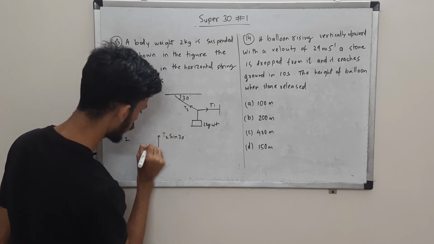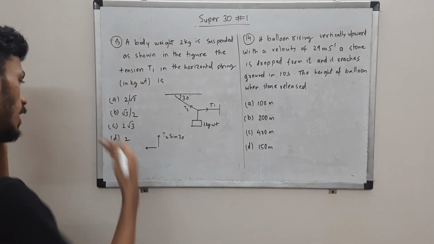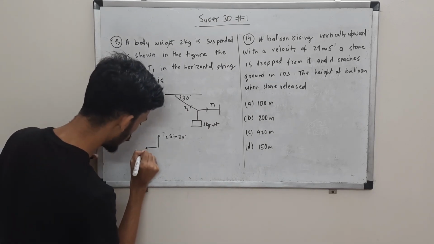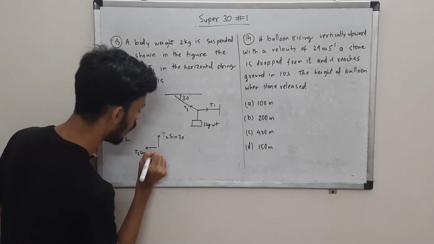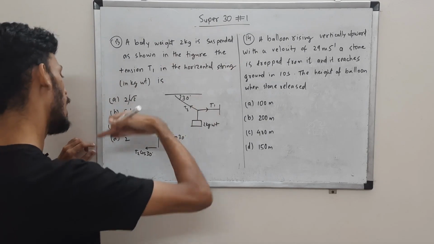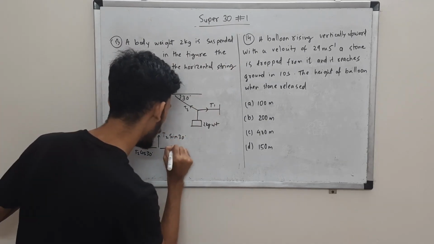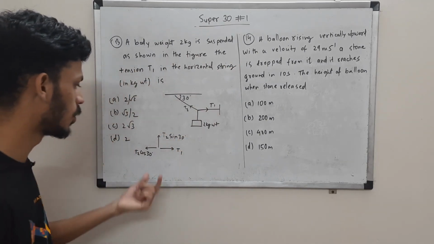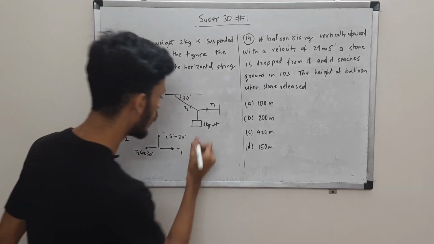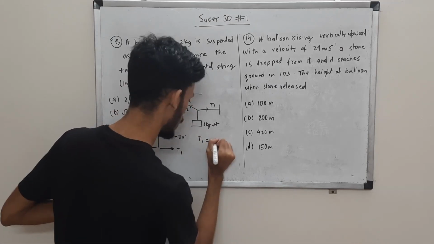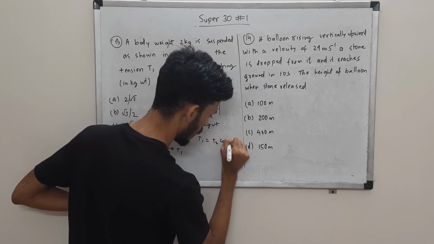Similarly, in the horizontal direction we'll have T2 cos 30. Okay, so we have resolved this T2 into T2 sine 30 and T2 cos 30. Here we will have T1. Okay, so there is no horizontal motion, so these two should cancel out, or I can write as T1 is equal to T2 cos 30.